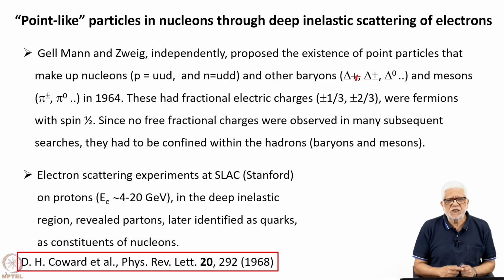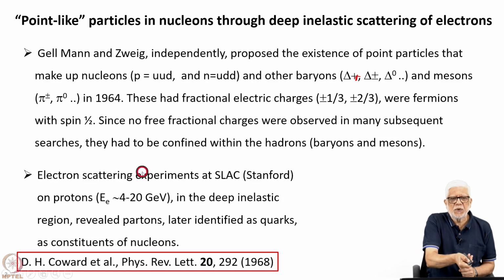experiments done in the late 60s at Stanford, which had this 2-mile long electron accelerator, which could produce electrons from low energies of about 4 GeV to about 20 GeV, carried out a series of experiments, especially in the deep inelastic region, which revealed partons. The word parton was due to Richard Feynman, but they were later identified as quarks as being the constituents of nucleons. So, this is the key paper, Coward et al., Physical Letters in 1968.